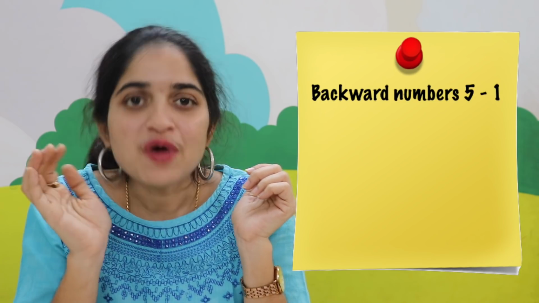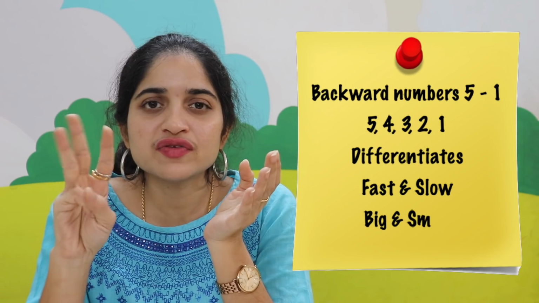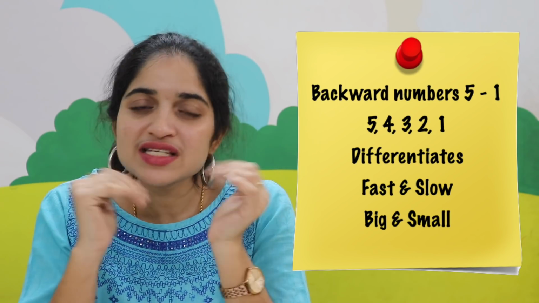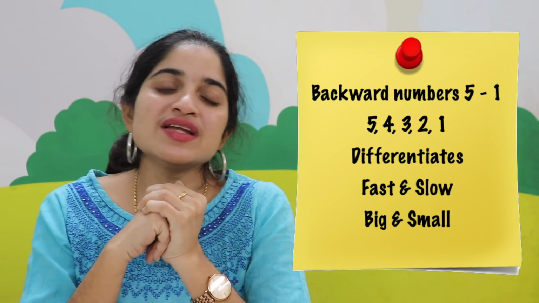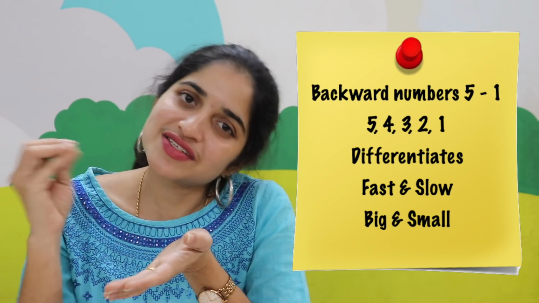They should be able to count backward from numbers 5 to 1. 5, 4, 3, 2, 1. This is what you can teach as a countdown as well. So the kids should be able to say backward numbers in nursery class, 5 to 1.